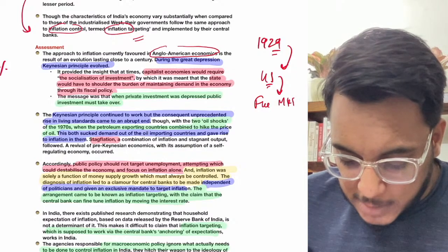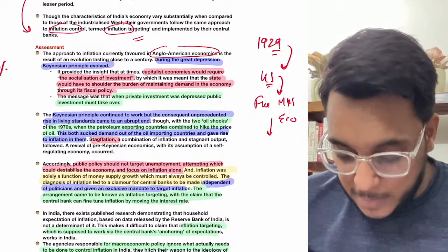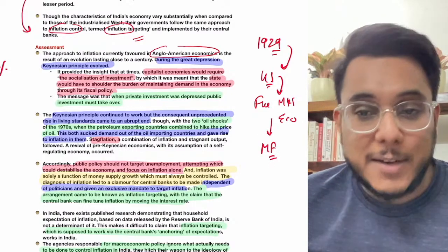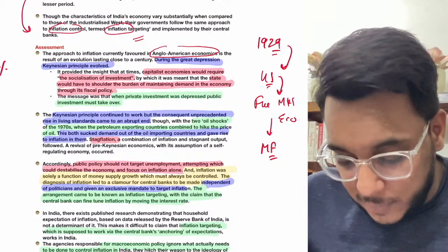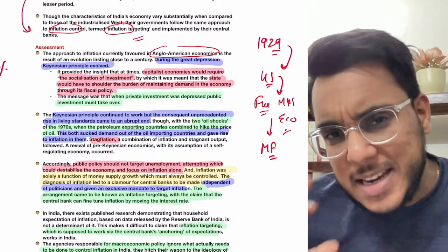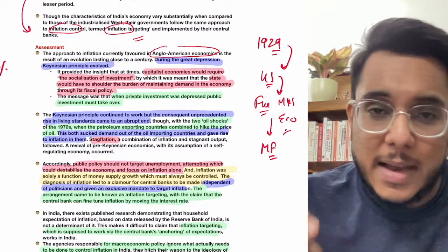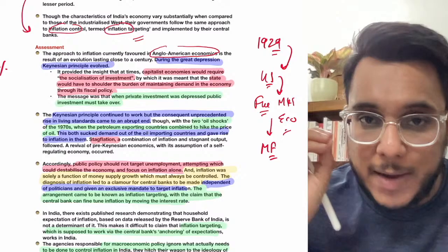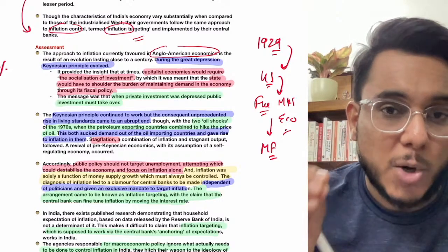The idea of the free market economy was championed by Milton Friedman. In Milton Friedman's idea of the free market economy, it was very clearly provided that the government should not interfere in the economy too much. Fine, the private sector, the capitalists, should be taking most of the economic decisions.